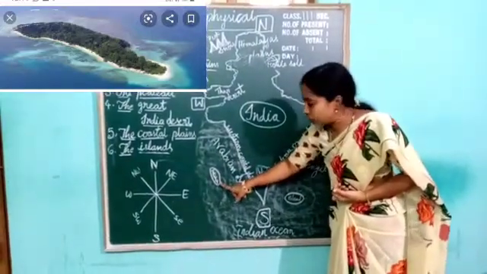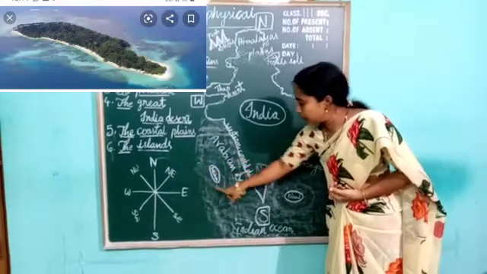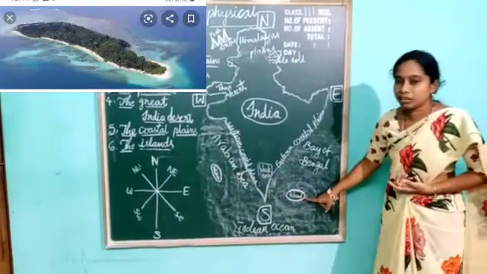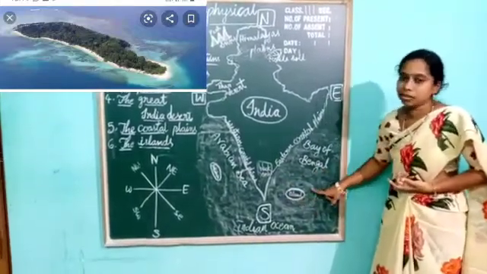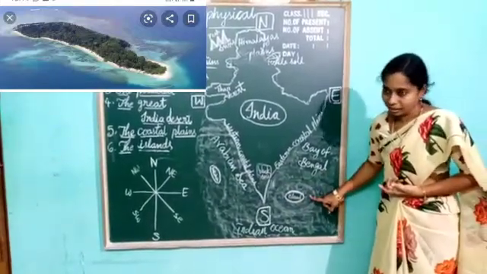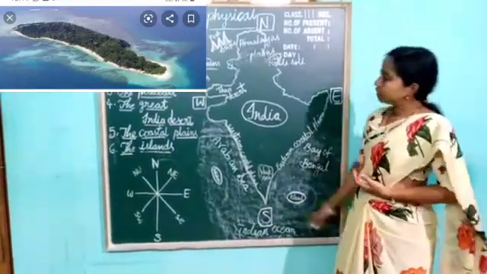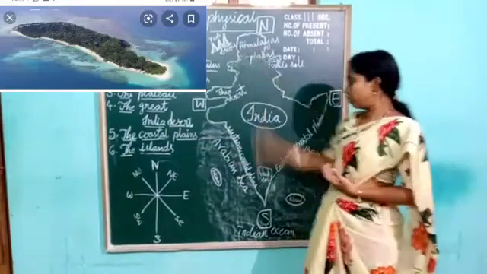See here, the group of islands we can find in the Arabian Sea are the Lakshadweep Islands, and another group of islands we can find in the Bay of Bengal. These are the Andaman and Nicobar Islands. Okay. See this next one. These are the 6 main physical divisions of India.